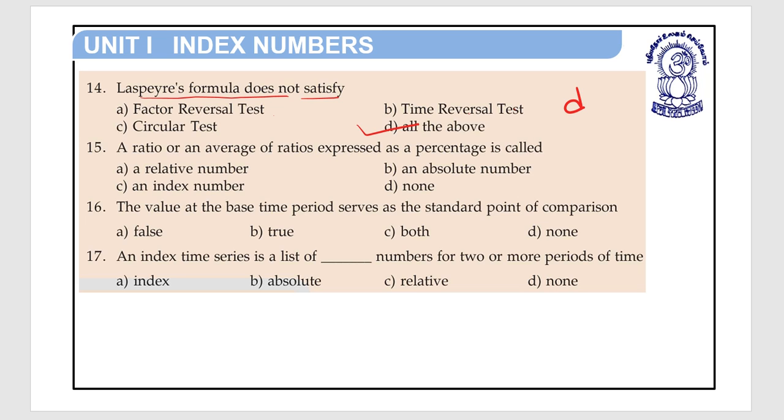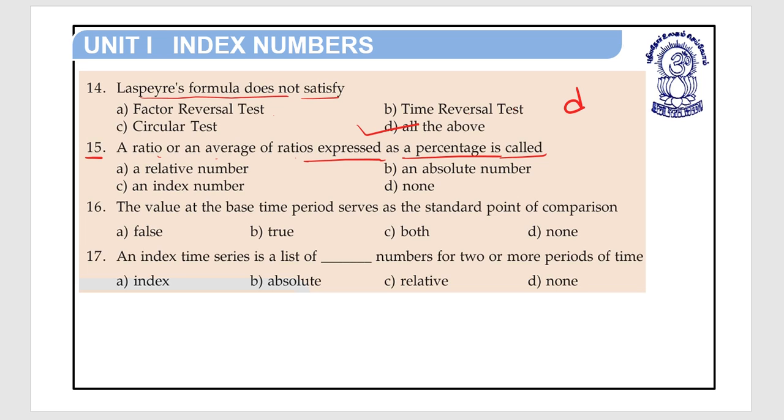Now, question number 15. A ratio or an average of ratios expressed as a percentage is called. Do you remember it? Can you tell me which answer is right?